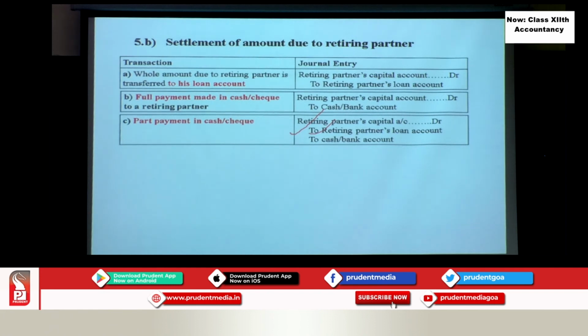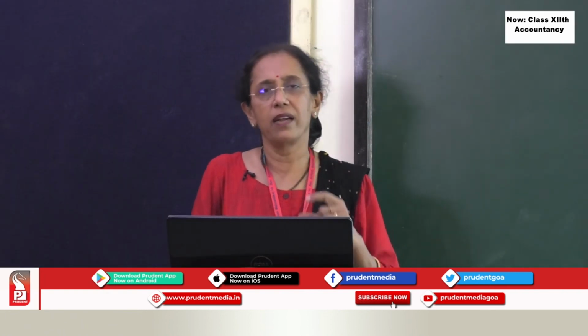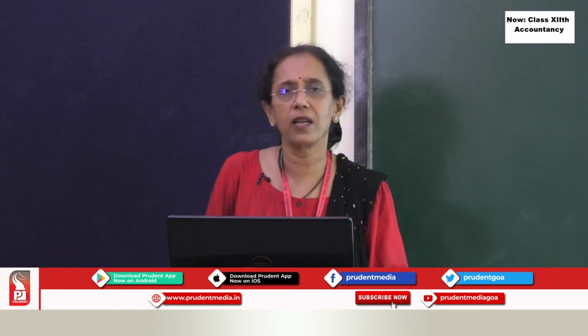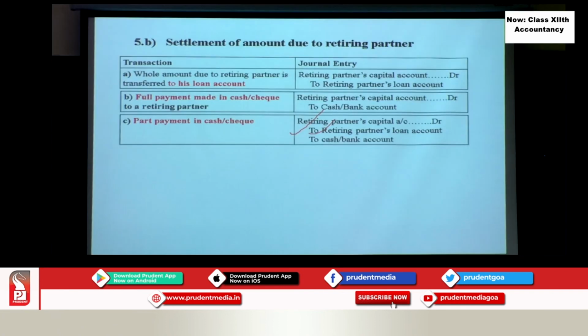So any of these situations may be given. You have to look at what situation is given, and accordingly give the treatment. Okay. And never forget these journal entries. You may not have to pass the journal entries, but if a 2 marks or 4 marks question is asked, then you also need to know these journal entries properly. And when an entire problem on retirement is asked, then ledger accounts are very important, so that the settlement is done properly.